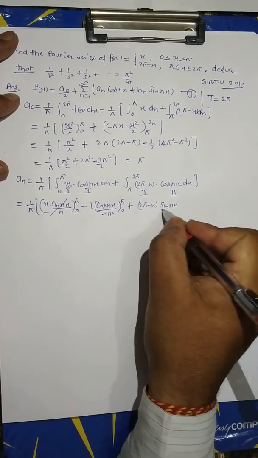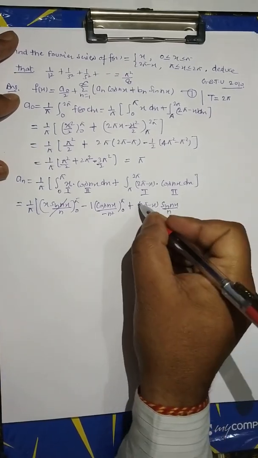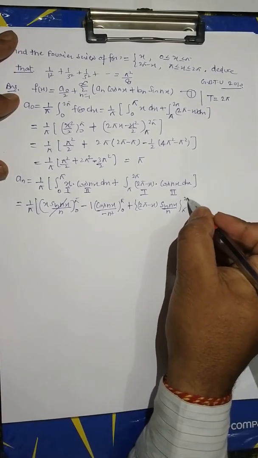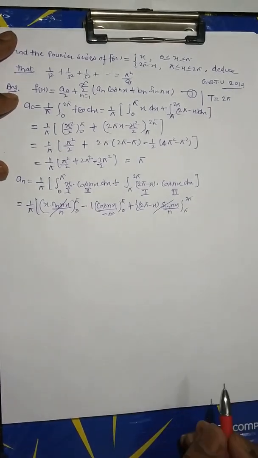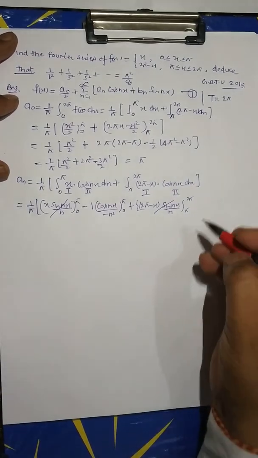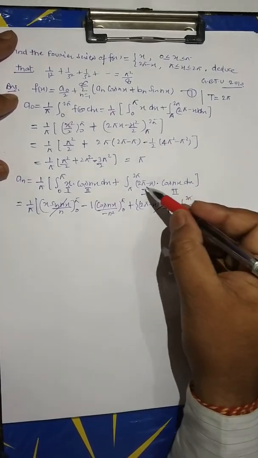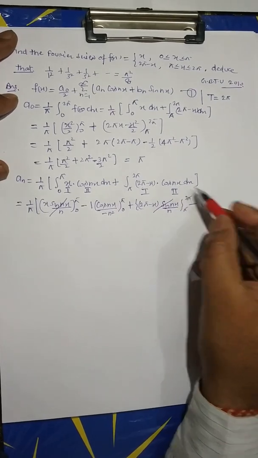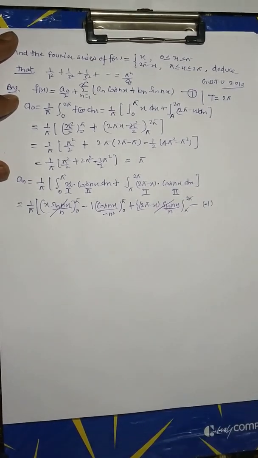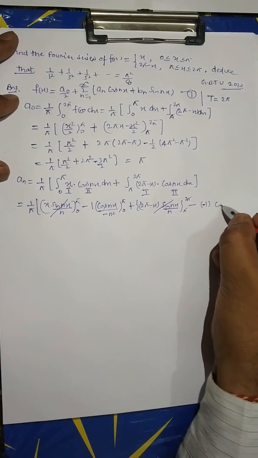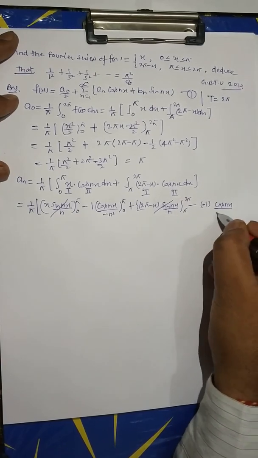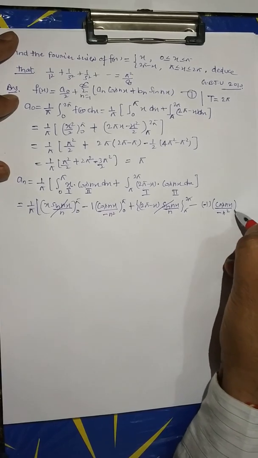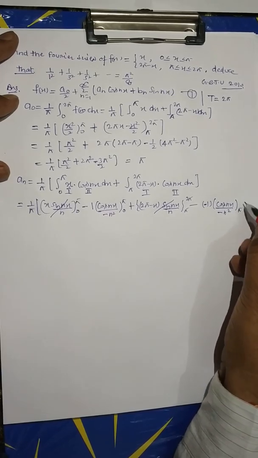sin nx upon n by limit π to 2π, first term will be 0, minus differentiation of first, this is equal to minus 1, of cos nx integration, sin nx whole integration, repeat cos nx upon n², π to 2π.